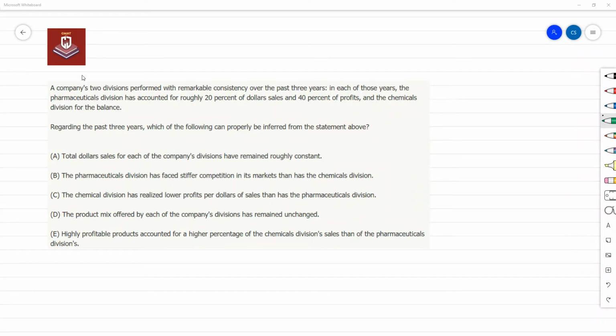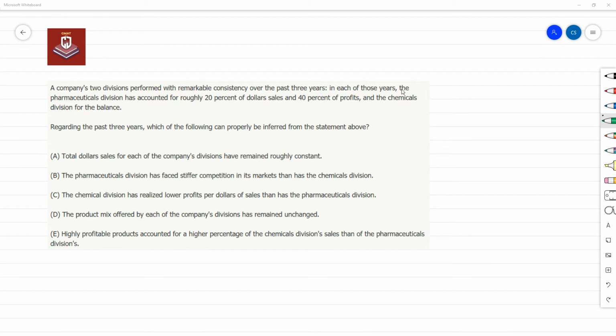This is an interesting question. I like quant-based CR questions. I know a lot of people don't. Okay, so a company's two divisions performed with remarkable consistency over the past 3 years.